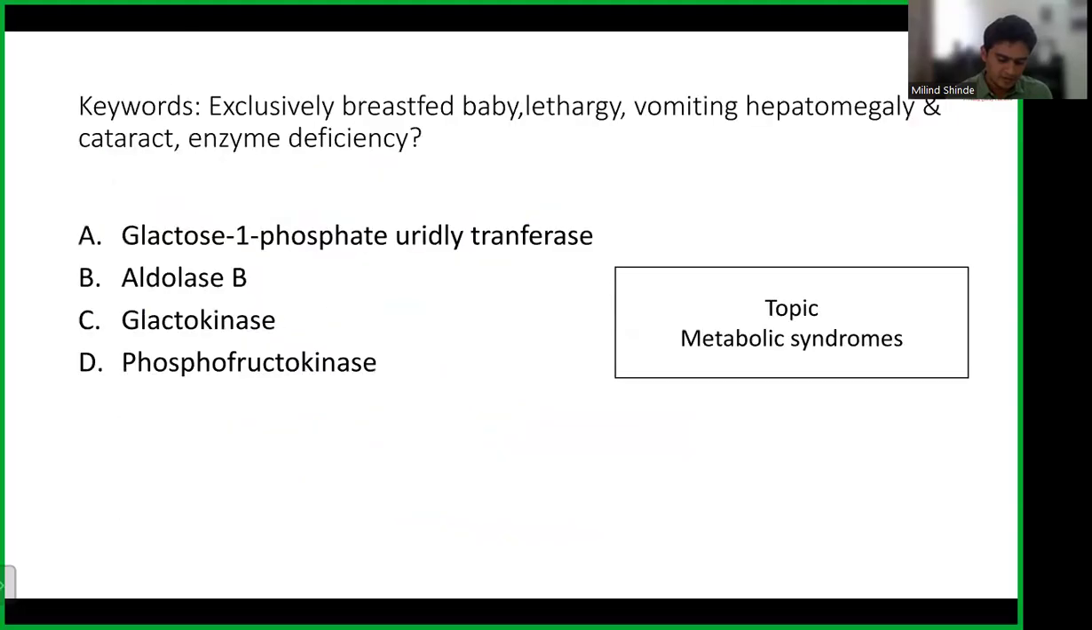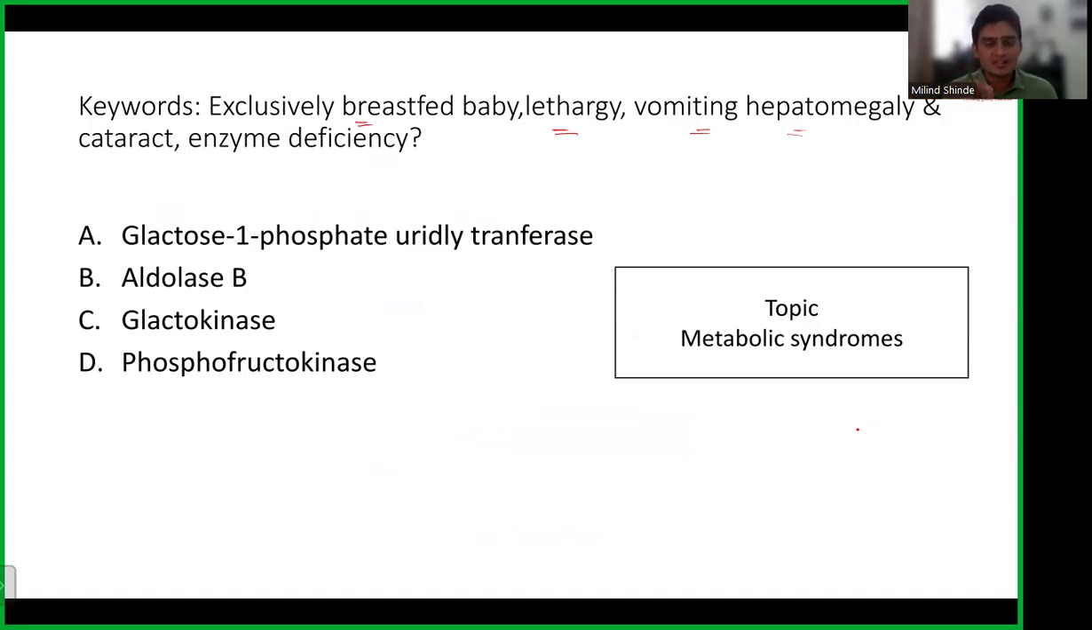Okay, now let's talk about the next question, again from the metabolic syndromes. The keywords: you have an exclusively breastfed baby, so you are not given anything apart from breast milk. The baby has become lethargic, with vomiting, hepatomegaly, and cataract, and they're asking about the enzyme deficiency. If we look at these keywords and this topic, we understand this is from a metabolic syndrome.